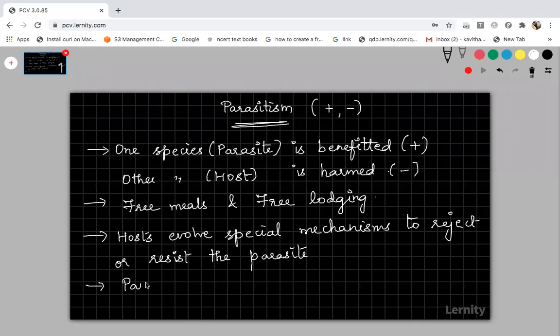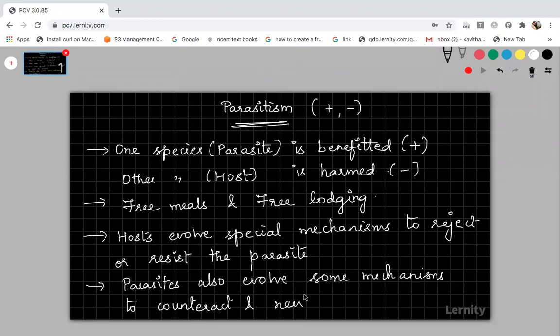Similarly, when the host is evolving special mechanisms, parasites also evolve some mechanism to counteract. What do you mean by counteract? Counteract means to show some reaction in return. The parasites also evolve some mechanism to counteract and neutralize the effect.